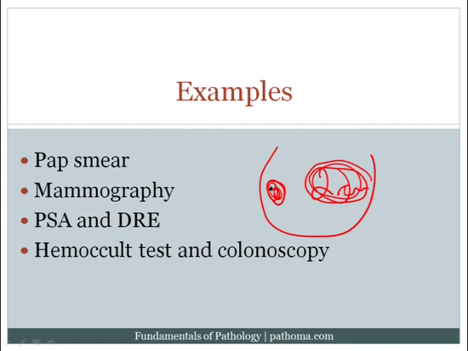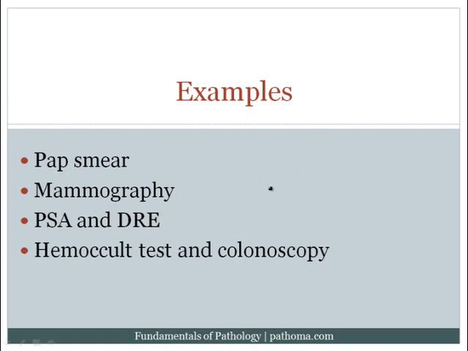normally been detected. And of course, the larger the tumor, the increased the risk of mutations, and generally speaking, it's known that the larger the tumor, the more likely it is to have spread to local lymph nodes or outside of the breast. And so mammography becomes an important mechanism of screening for cancer.